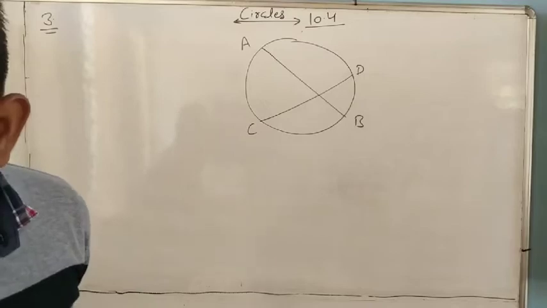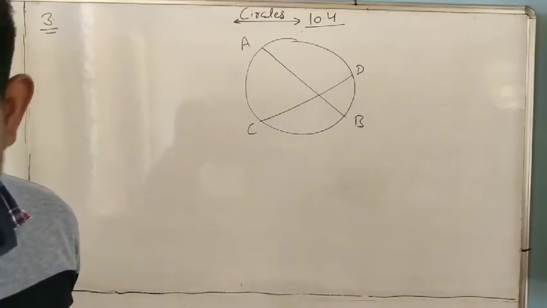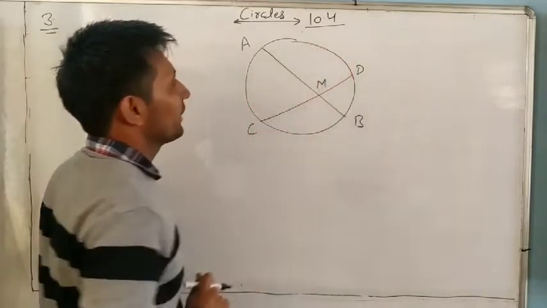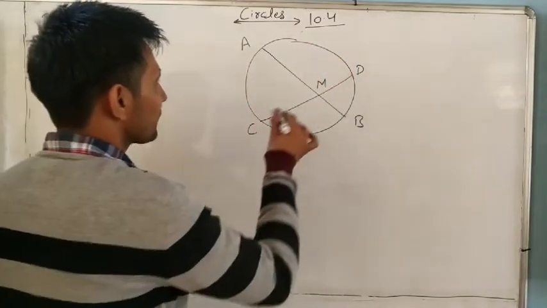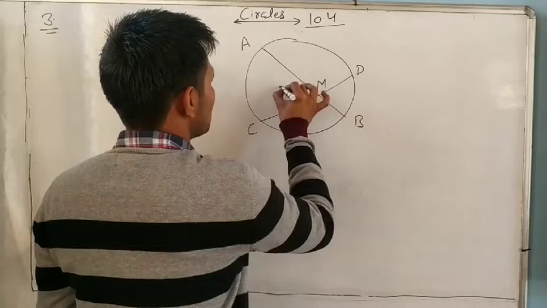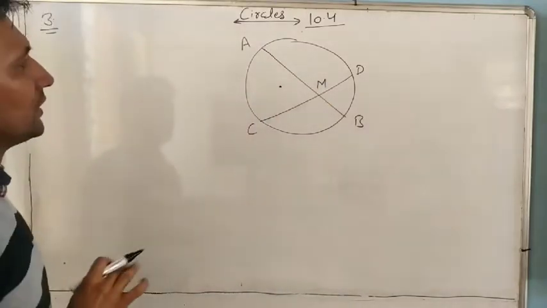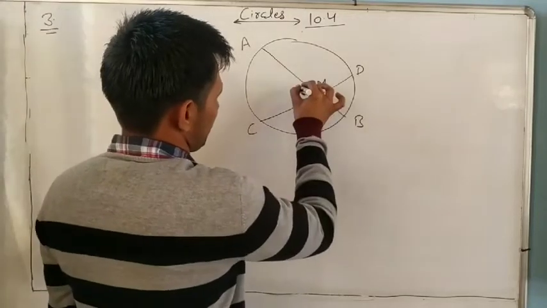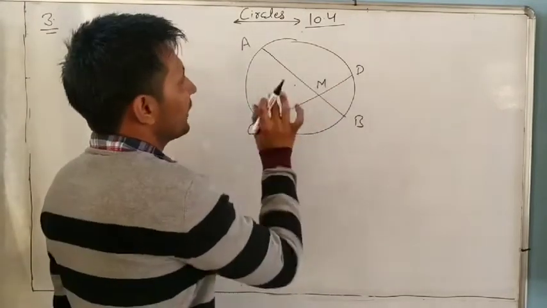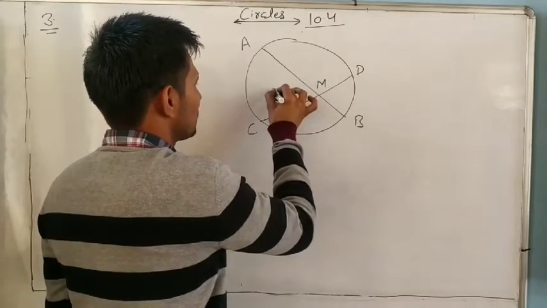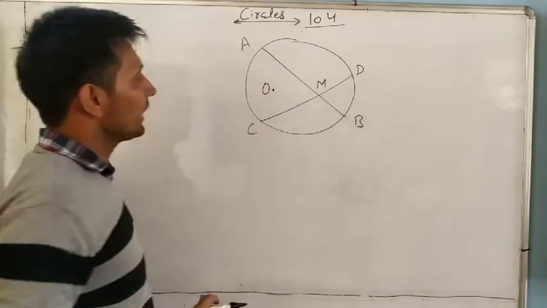Prove that the line joining the point of intersection, suppose it is point M, where they intersect, and suppose O is the center of the circle. I know the center is like here, but if we take it here there is some confusion, so I am taking the center here. So center O. Understand?